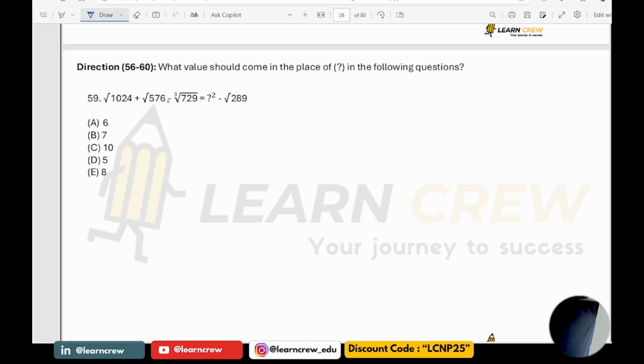Next, root 1024 is 32. Root 576 is 24. 32 plus 24 is 56. 56 minus 9 is 47. 47 plus 17 is how much? 64. 64 is which square? 8 square.